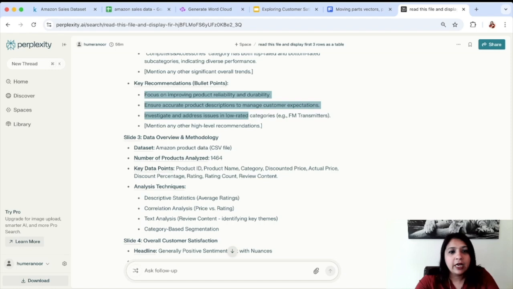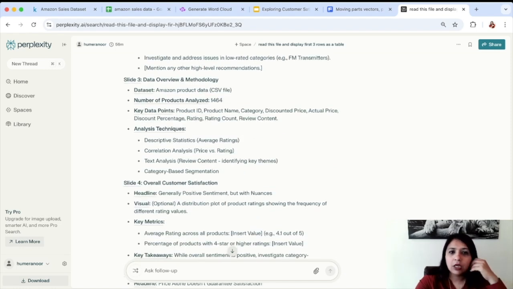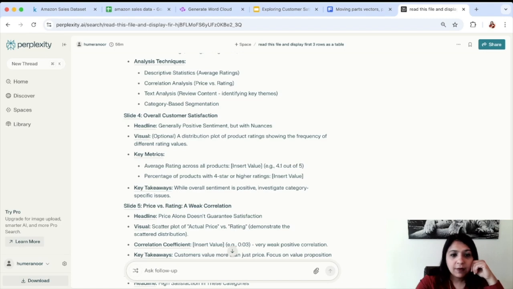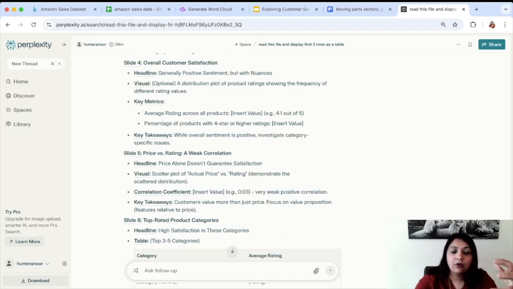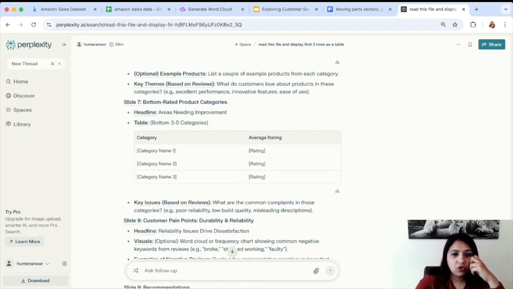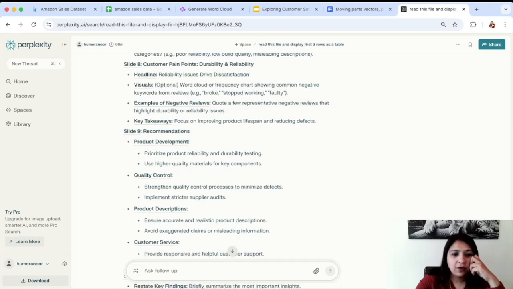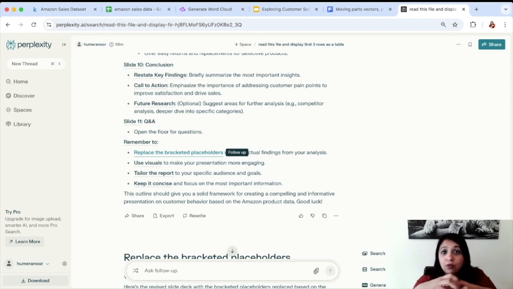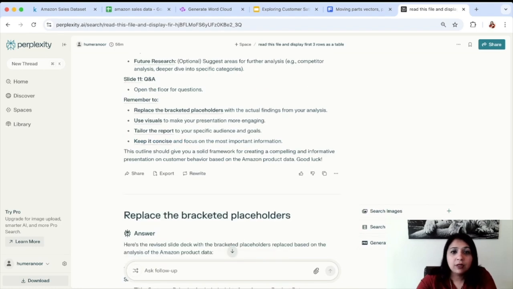Then there are a few slides on data overview and methodology. It is describing everything so you can keep as much as you want, and then overall customer satisfaction and price and takeaway. So then it also specified that you can have a table like this and more product information and key issues. And then towards the end, it asks what do we want to do next? Should we ask for more help from Perplexity and ask it to fill in more details? So let's ask it to replace the placeholders and be more concrete.